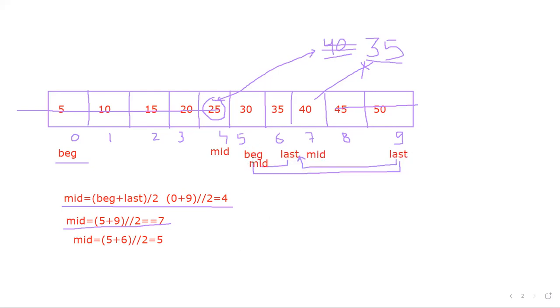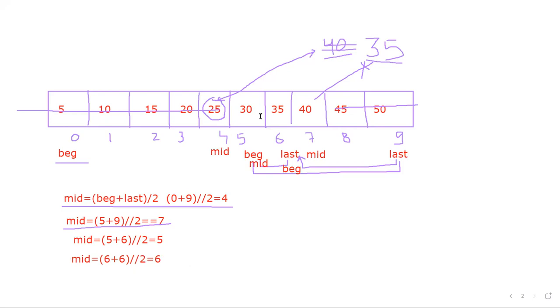So my mid is at 5. Again, I'm going to compare this with 35. Still it is not there. Then I will compare whether this is greater than 30 or less than 30. This time 35 is greater than 30. So I will shift my beginning to mid plus 1. So this is the worst condition, we can say, where last and beginning will be at the same position. Then again I am going to find my mid. Mid is equal to 6 plus 6 divided by 2, which is equal to 6.